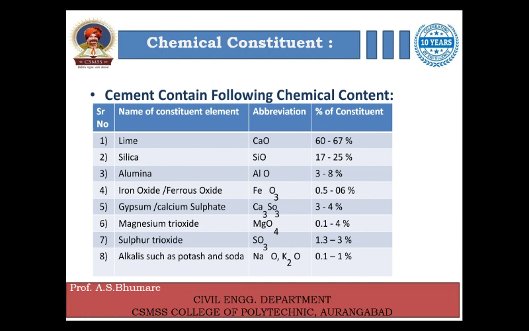Iron oxide also provides strength to cement. The abbreviation for iron oxide is Fe2O3, which has a percentage of concentration of 0.5 to 6%.